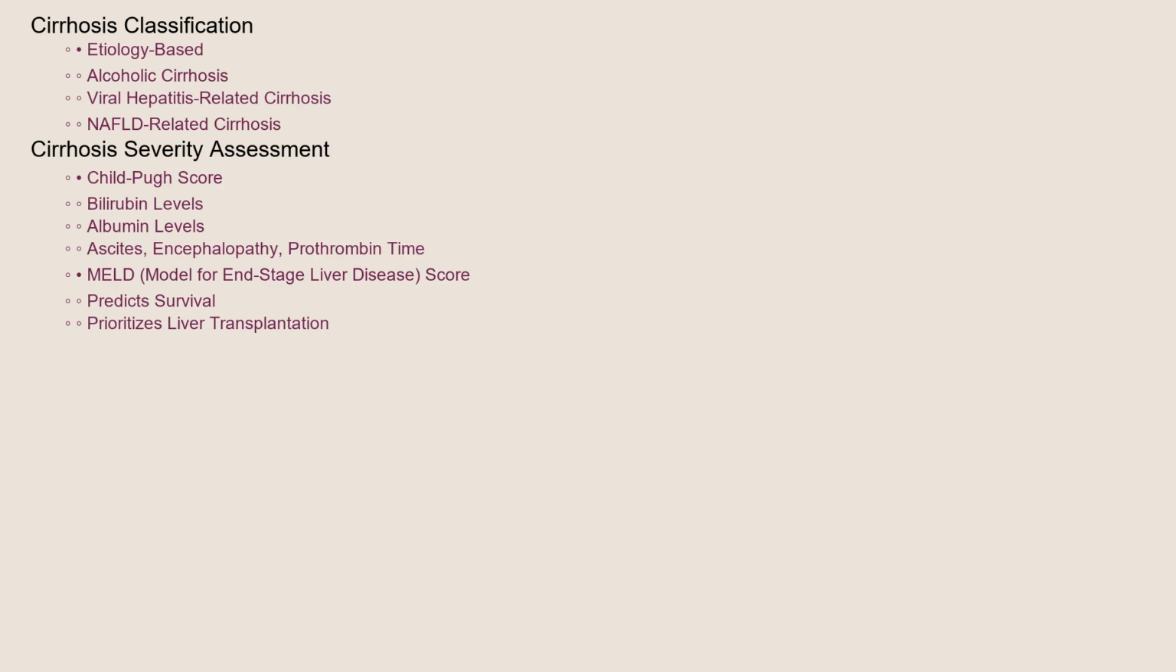Cirrhosis can be classified based on its underlying cause, such as alcoholic cirrhosis, viral hepatitis-related cirrhosis, or NAFLD-related cirrhosis. Another important classification system is the Child-Pugh score, which assesses the severity of cirrhosis based on factors like bilirubin levels, albumin levels, ascites, encephalopathy, and prothrombin time.